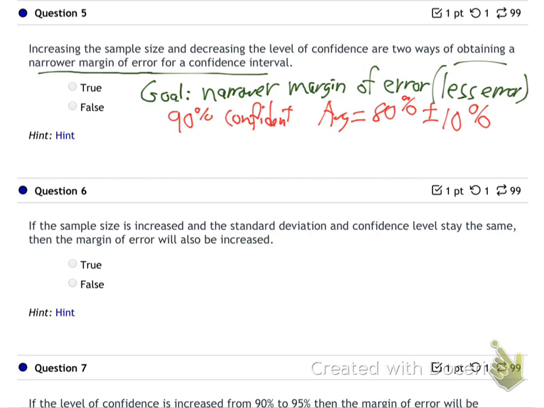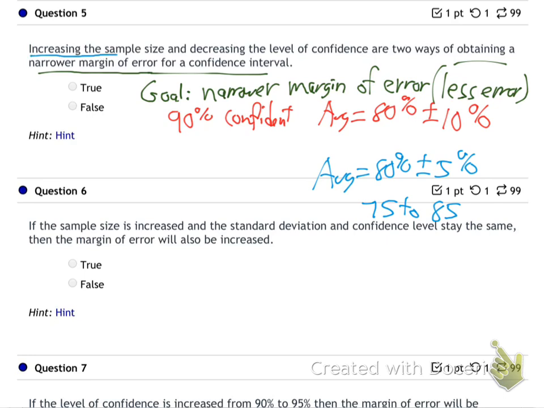But if I want to narrow that and make a more narrow statement here, I think your average is going to be 80. I still think 80 is my best guess. But I'm going to give or take only 5% now, which takes me only from 75 to 85. I'm saying you're either going to get a high C or a low B average. Now I'm saying something a little more specific. So think what it takes to make a more narrow statement like that.